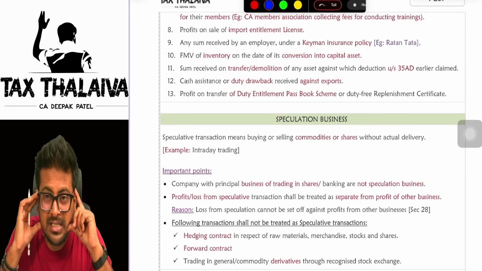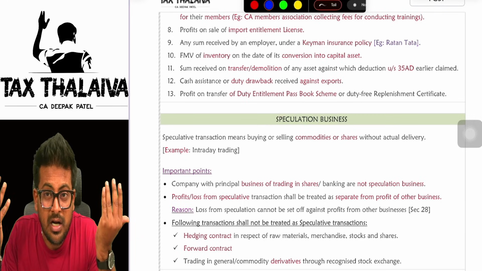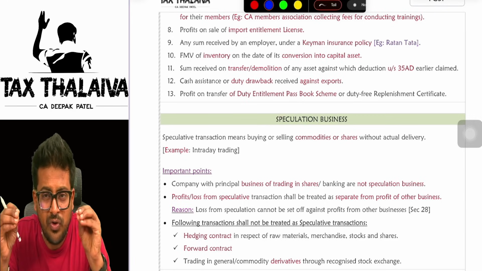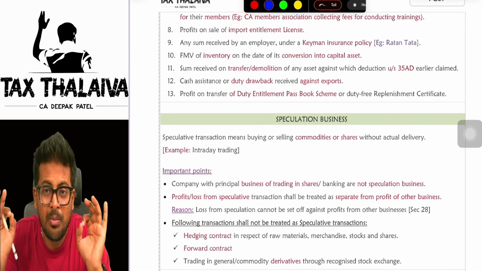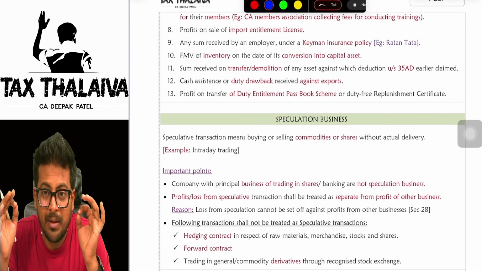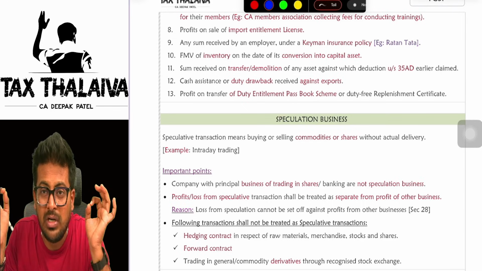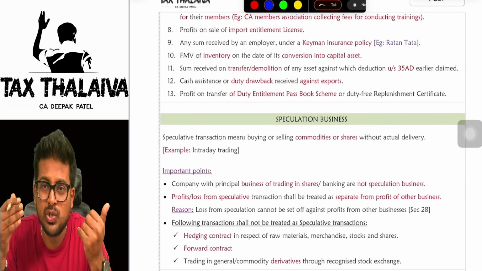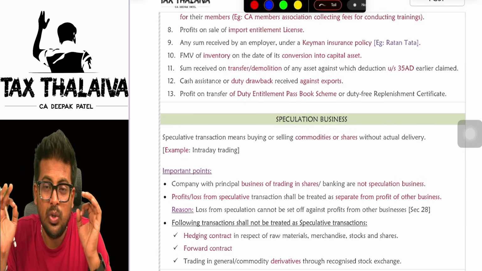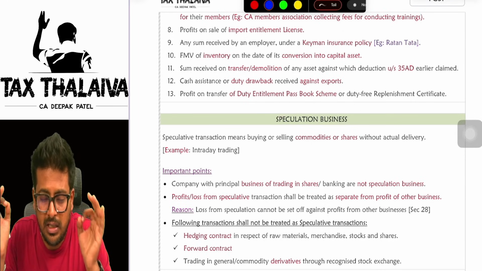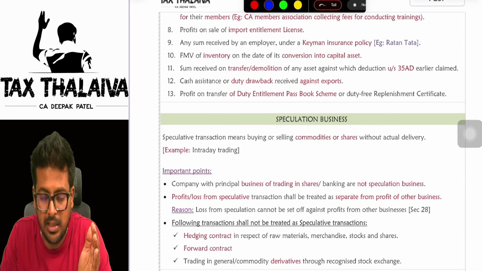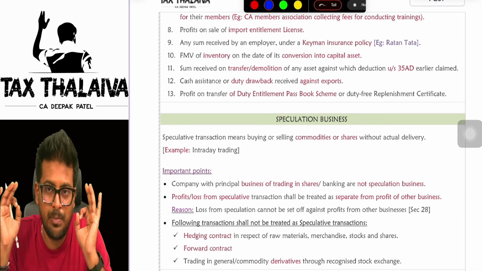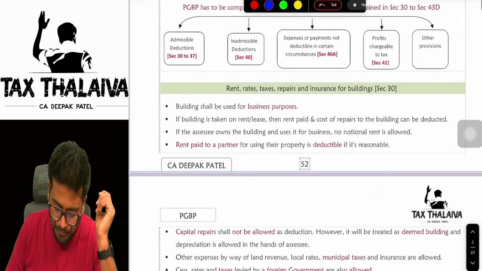Next comes a concept called speculation business. Sir, what is speculation business? Simple, boss. If you trade in commodities or shares, if you purchase and sell commodities or shares, but without taking the actual delivery of these two products, that is called speculation business. And you have to treat a speculation business as separate, because loss of a speculation business can only be set off with the profit of a speculation business.